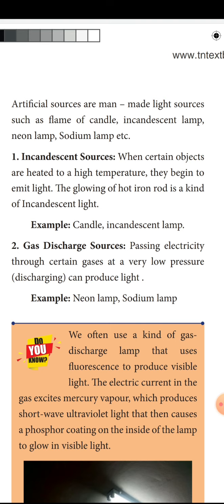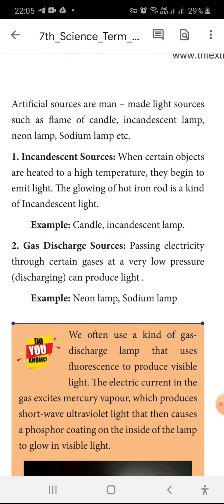Incandescent: when certain objects are heated to a high temperature, they begin to emit light. The glowing of a hot iron rod is a kind of incandescent light. Candle, incandescent bulb, like that. Gas discharge sources: when you pass electricity through certain gases at very low pressure, they can produce light. Example, neon lamp and sodium lamp.